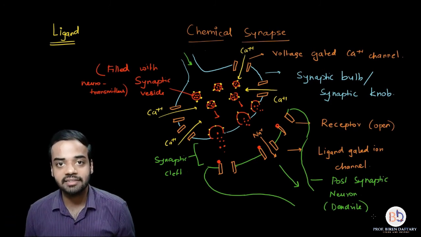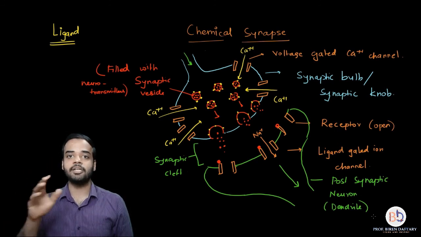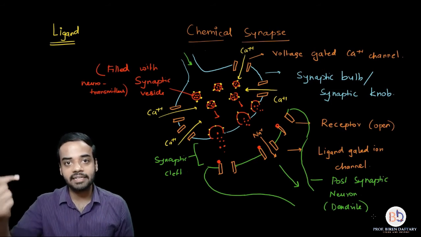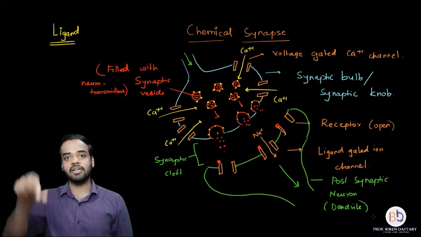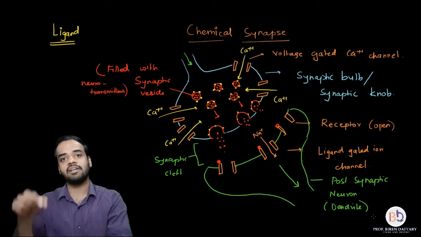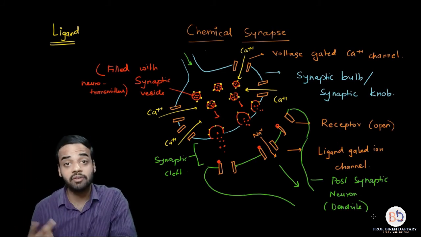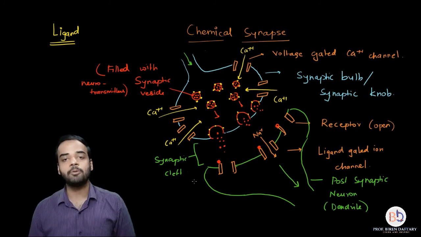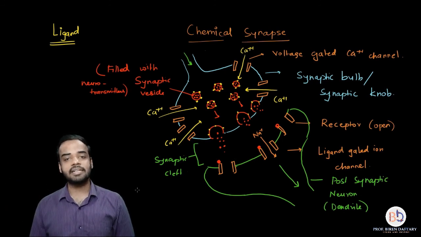Now the question arises, now the impulse has already traveled into the postsynaptic neuron, it has gone. Now when a new impulse enters the presynaptic neuron, again the same thing will happen. The vesicles will come down, the calcium channels will open, calcium ions will attach to the vesicle, the vesicle will come towards the edge, it will burst, exocytosis, neurotransmitters will be released, but the receptors are already open on the postsynaptic neuron because the neurotransmitters have already been attached to that.